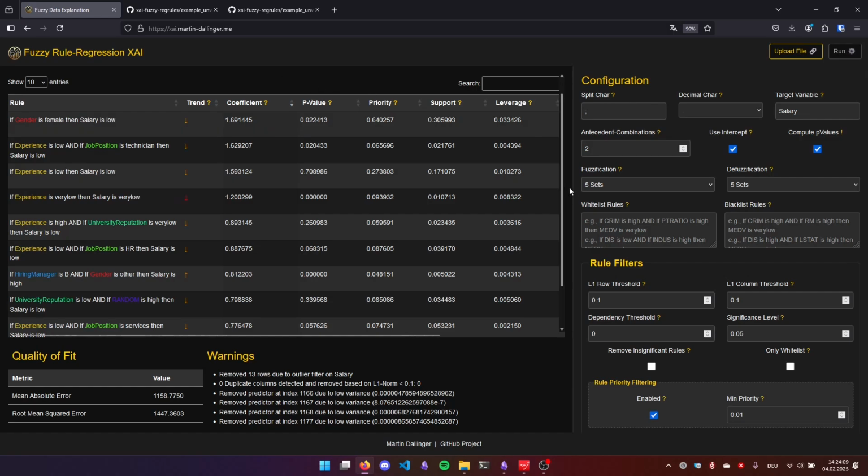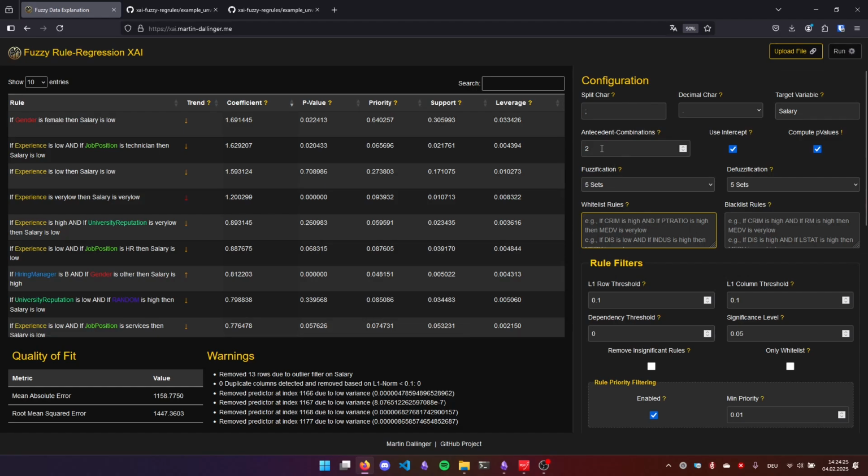All right. Now, with respect to the whitelist and blacklist rules, you can include certain rules. So you could include the rule: if experience is low and if job position is technician and if gender is female, then something happens.